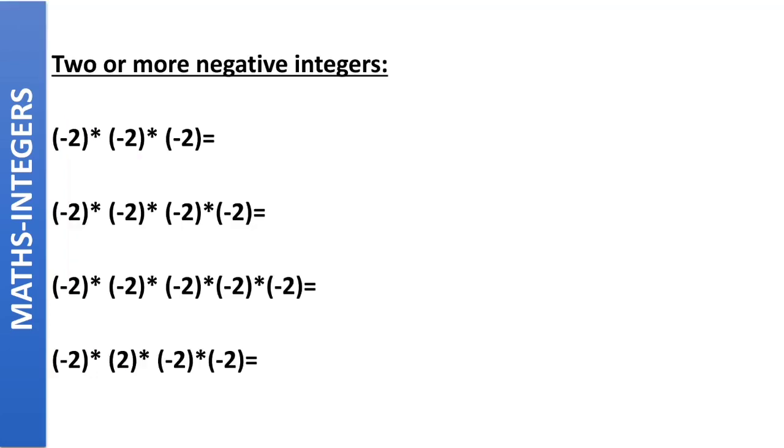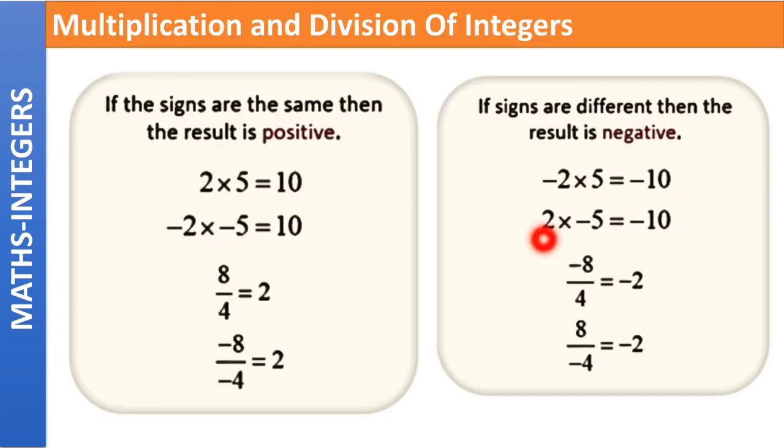Next topic is multiplication and division of integers. Now we have completed addition and subtraction. Now we have come to multiplication and division. In case of multiplication, if the signs are same, then the result is positive. If the signs are different, then the result is negative. We know this, right? We have been learning about this from the first class. Let us look at the first example here.